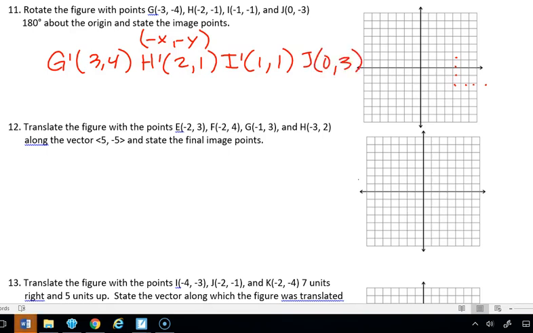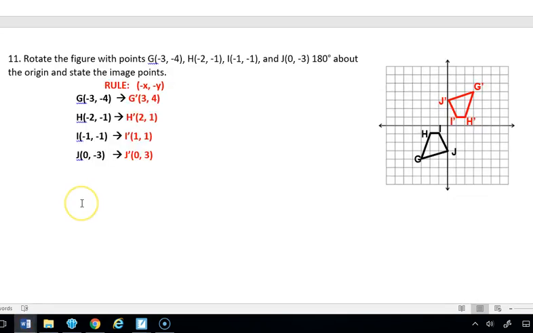Then we would plot those points. So when I plot those points, you can now see that GHIJ went from quadrant 3 to quadrant 1, and that's what we would expect it to do if it was rotated 180 degrees. And remember, you should always be making predictions about where you think these things are going to go based on the rules that are being used.